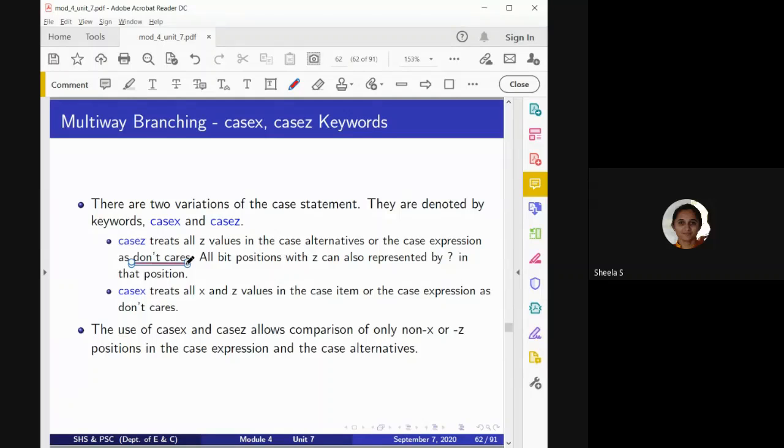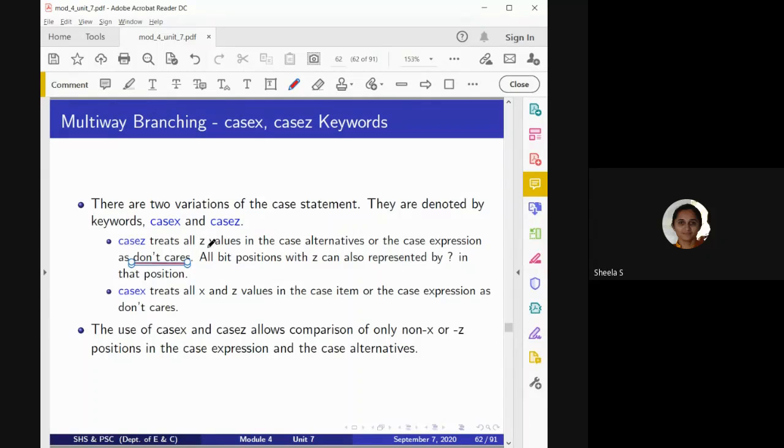So when these values are treated as don't cares, this example we have considered in the priority encoder. We have used casex and casez, isn't it? So while writing the priority encoder, if I use only the case statement, then it is not going to give proper output if any one or more bits are unknown or high impedance. But if I use casex or casez, then it will consider those values also.